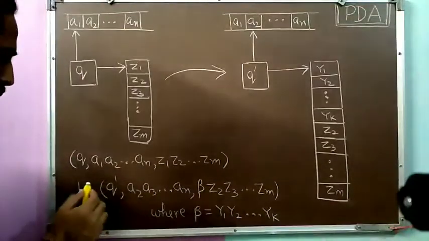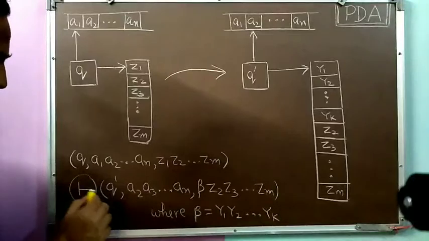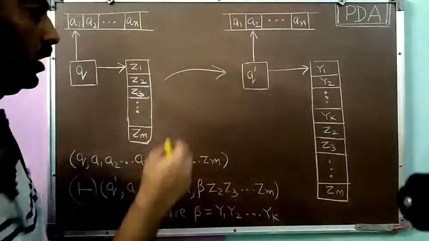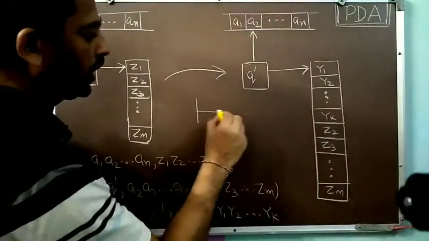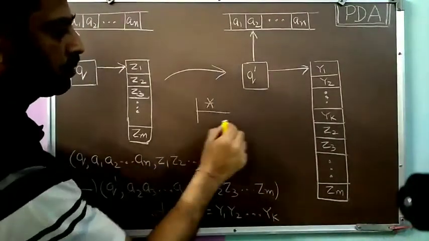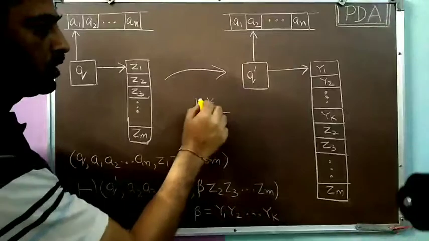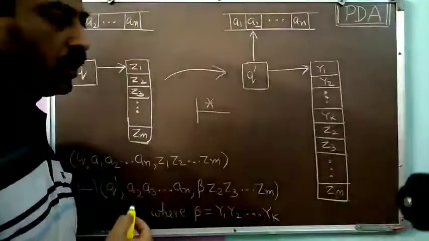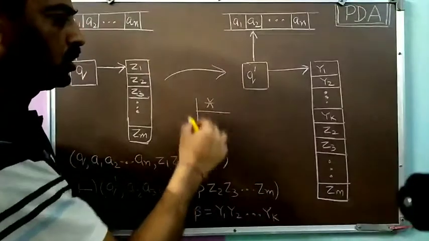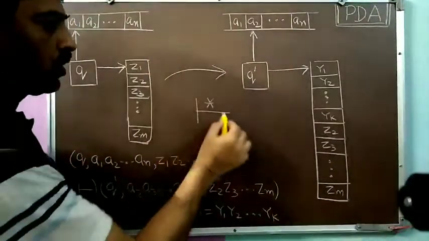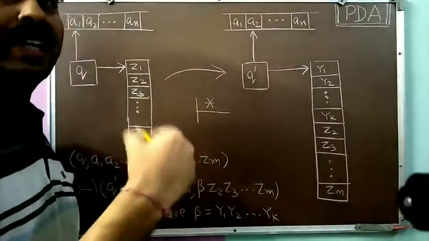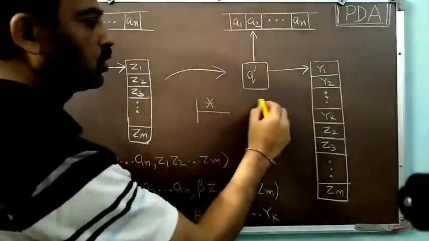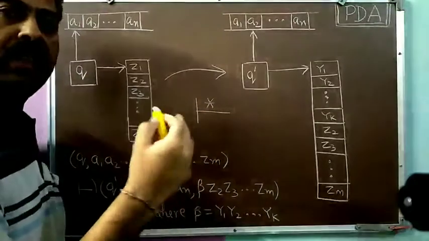Now associated to the move relation, this relation is shown like this. We can also define its reflexive transitive closure. Its reflexive transitive closure will be defined by the same symbol as was for the move relation. We'll just put a star over it, like we write a star on the Kleene closure. So it is simply the closure of the move relation. This closure of the move relation simply denotes multiple moves. So suppose the value of this star is 3. It means that we have taken 3 moves.